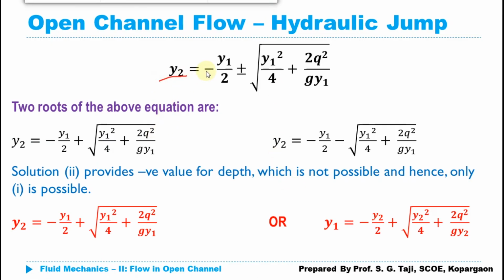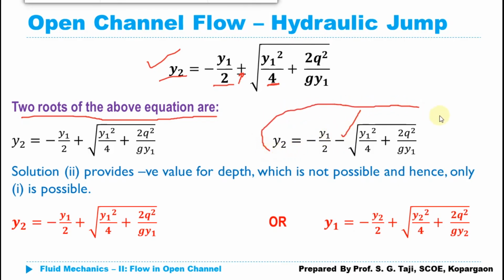y2 is equal to minus y1 by 2. I am just taking the numerator separately for both the terms, plus minus under root of y1 square divided by 4, as I am taking this 2 inside the square root. In that case I can write it as 4 plus 2q square upon gy1. Now there will be two possible roots for y2, one taking a plus and one taking a minus. So minus y1 divided by 2 plus under root of y1 square divided by 4 plus 2q square upon gy1, and similarly by taking the minus sign I can write the other equation.